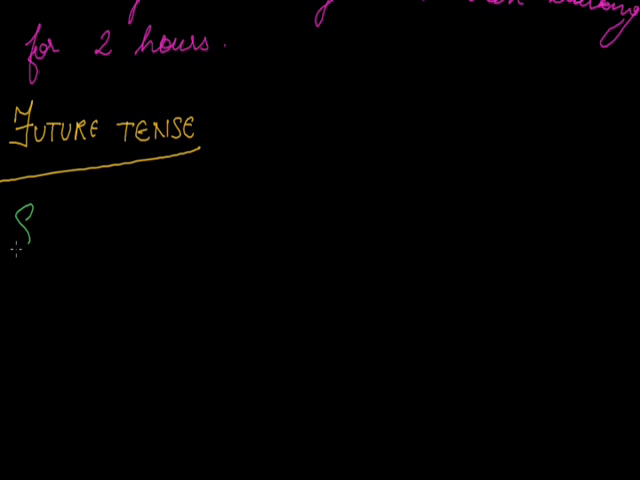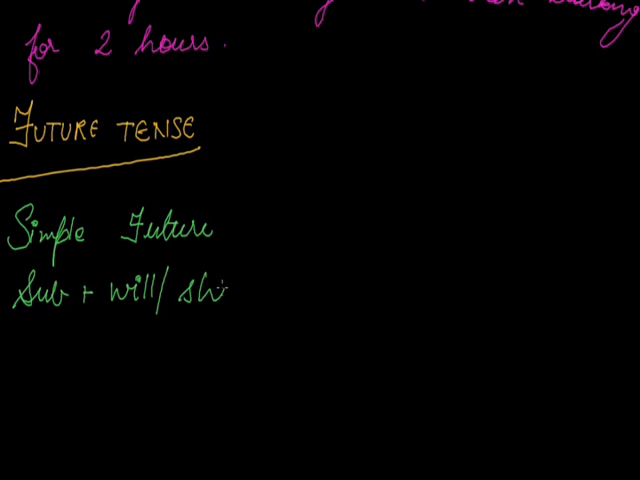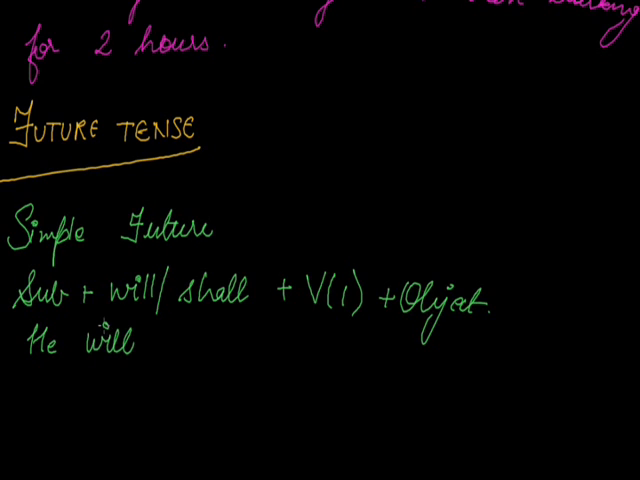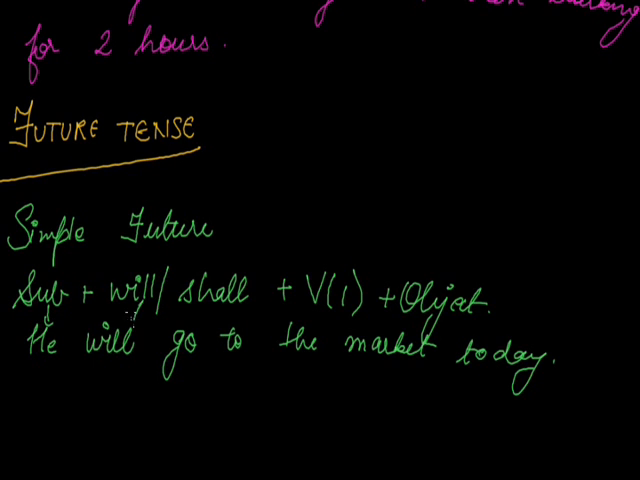First of all, simple future. What is the sentence structure of simple future? It is subject plus will or shall plus verb's first form plus object. Suppose if I say, he will go to the market today. So subject, will, verb's first form, and then this whole is the object.